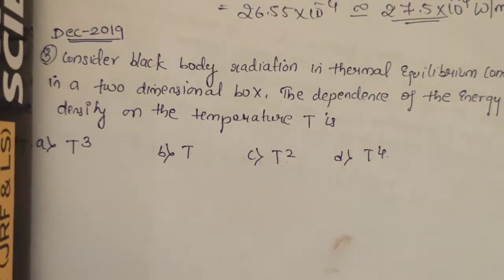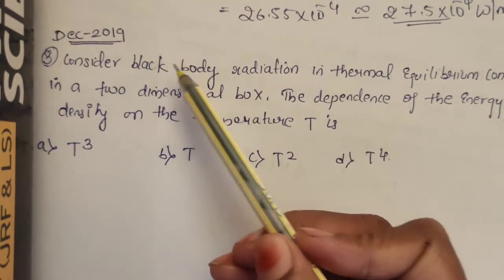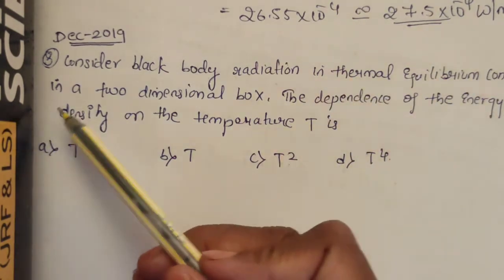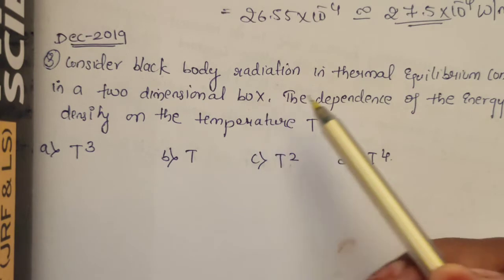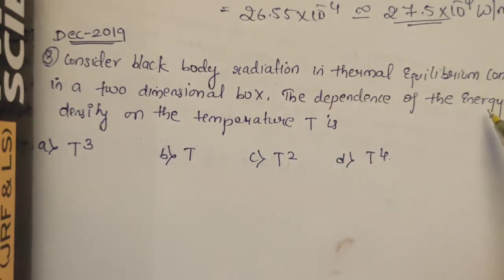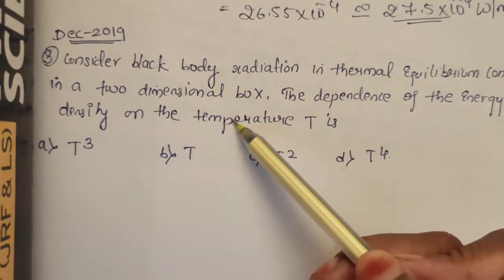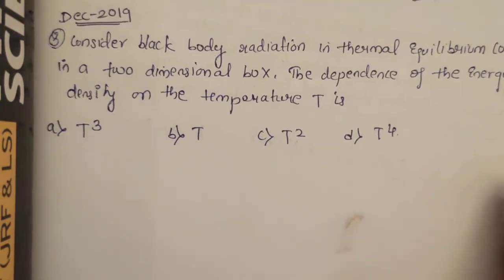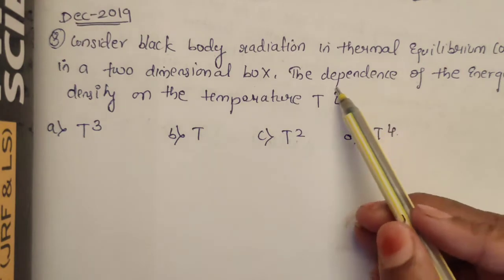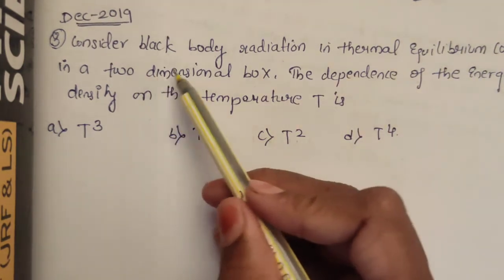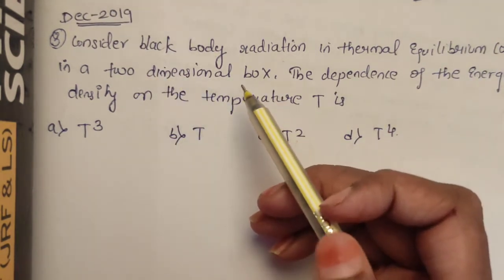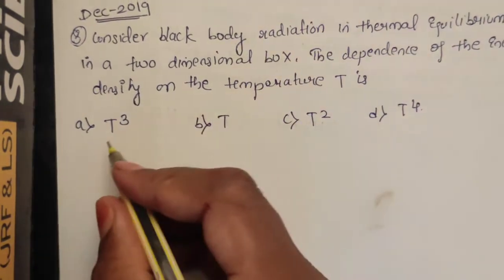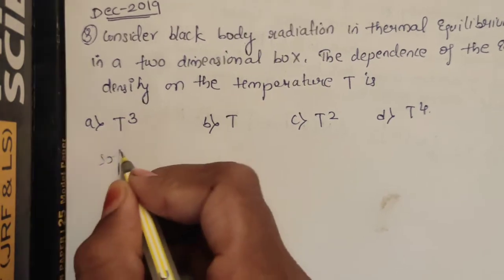The question states: consider black body radiation in thermal equilibrium contained in a two-dimensional box. The dependence of the energy density on the temperature T, and these are the respective options. Here they are asking us the dependence of the energy for a two-dimensional box. We all know that there is a simple formula for this question. It's so easy. Now let us solve that.